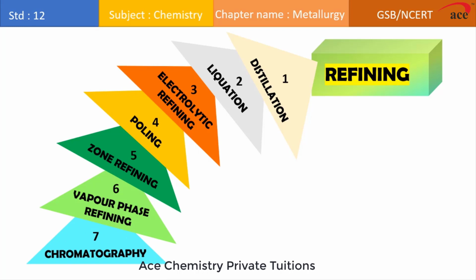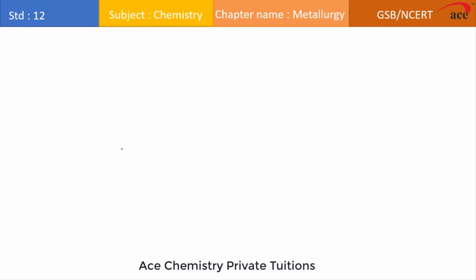So these all methods are collectively called methods of refining. So the methods that we are using for refining can be of 7 types, and it can be distillation, liquation, electrolytic refining, poling, zone refining, vapor phase refining, and chromatography. So let us discuss all these methods one by one. Well, so let us understand various methods of refining one by one.